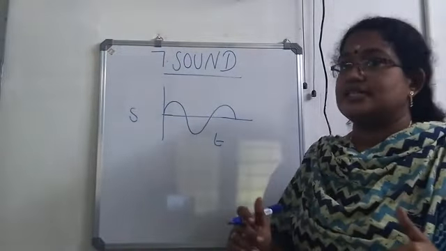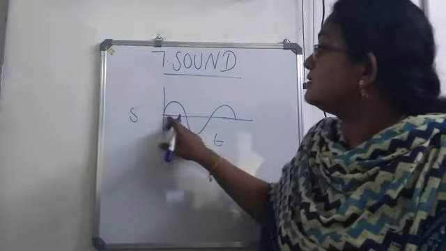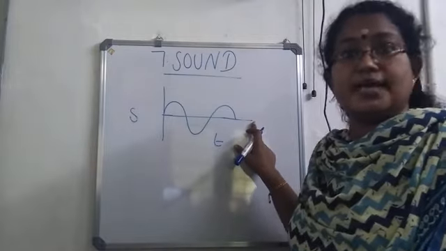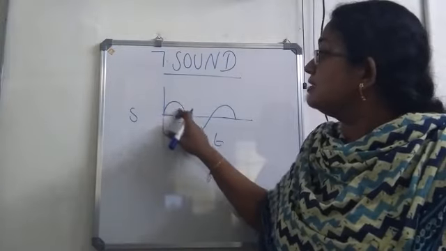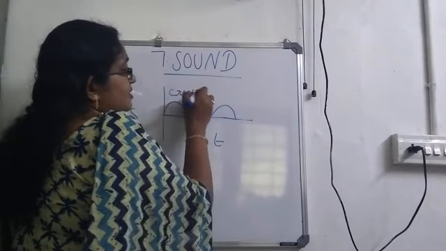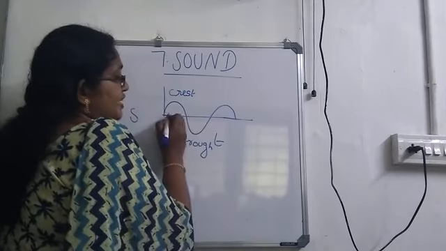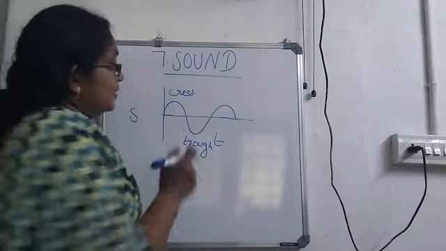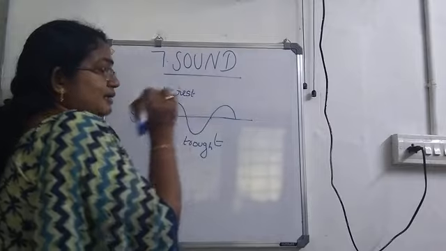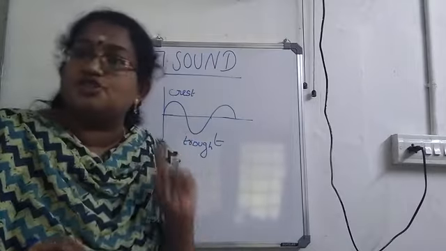Now, we are going to study in detail the characteristics of a wave, and this is considered as the mean position. From there the particles will be moving up and down. This upper part is known as the crest and this lower part is known as the trough. One crest and one trough, from here to here, makes a single wave. That is the next thing you have to remember. A wave consists of one crest and one trough.